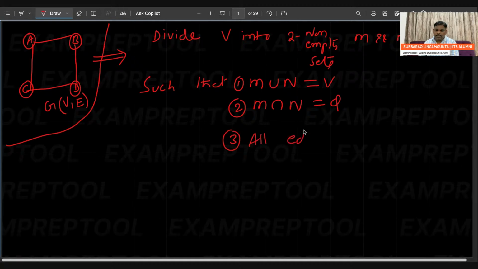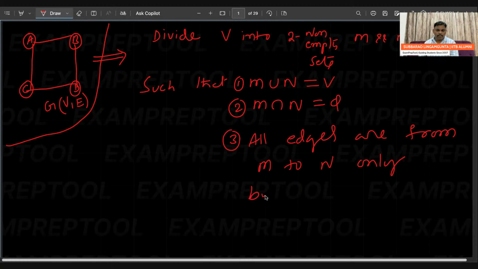All edges are from M to N only, but not from M to M or N to N. Please be careful, that is the third point.